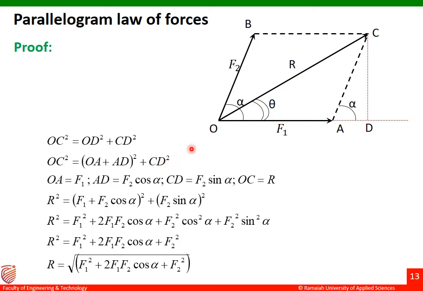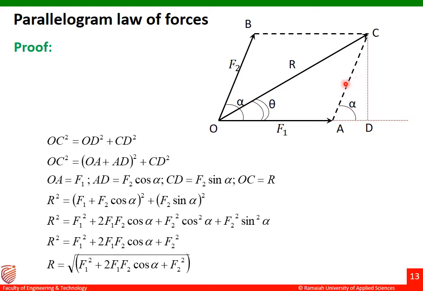Okay, and then OA is taken as F1, and OB is taken as F2. And then AD, how it is calculated: AD is equal to F2 cos alpha. I'll take this side also as F2, because this side and this side are parallel to each other.